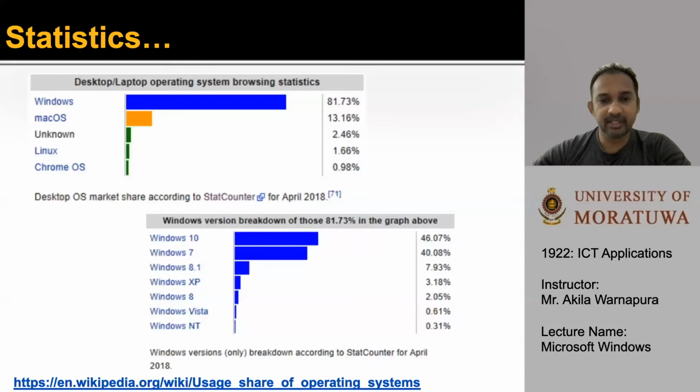In the latter part, you can see the breakdown of Windows operating system. Here 81.73 used in Windows. From that, 48% used in Windows 10 and 40% use Windows 7 and 7.93 use Windows 8.1 and Windows XP use 3.18 and Windows 8 2.05, Windows Vista 0.61 and Windows NT 0.31.